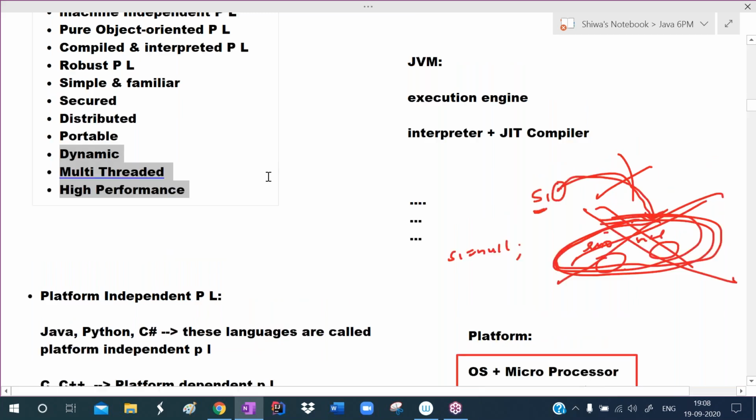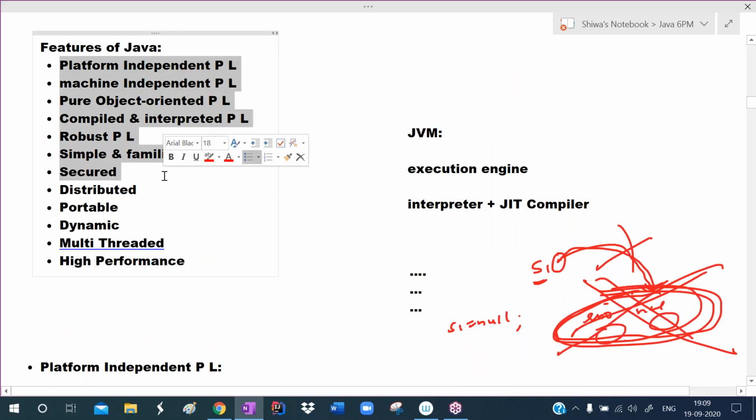So very clearly we discussed features today. Today we discussed robust. Java is a strong programming language because of memory management and exception handling. Java is simple and familiar because the confusion-oriented concepts were not added, and most of the syntax has been taken from C++.